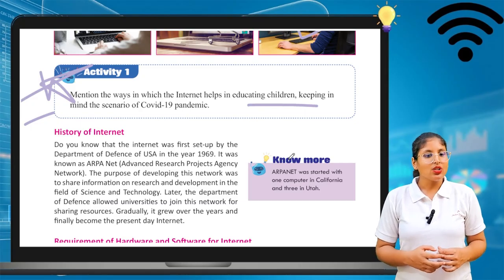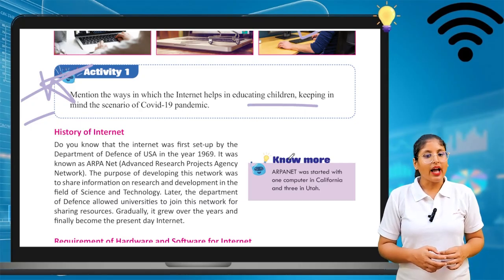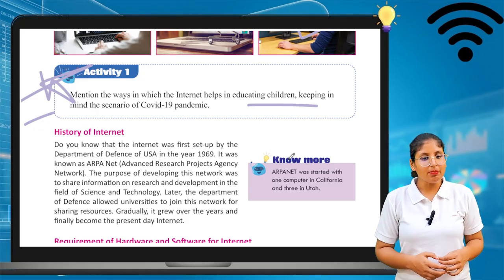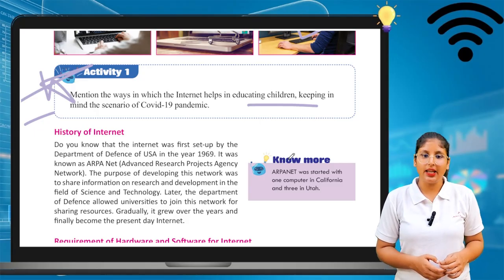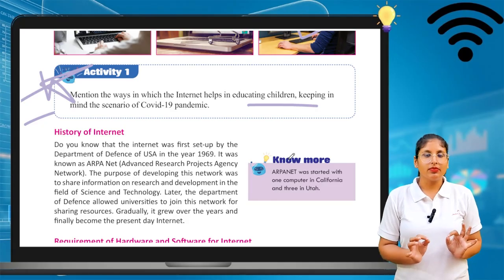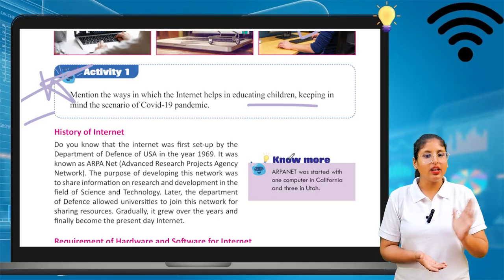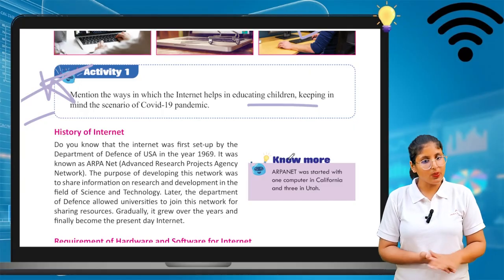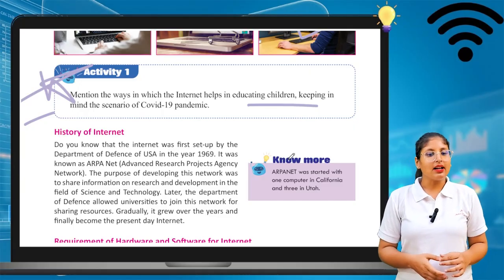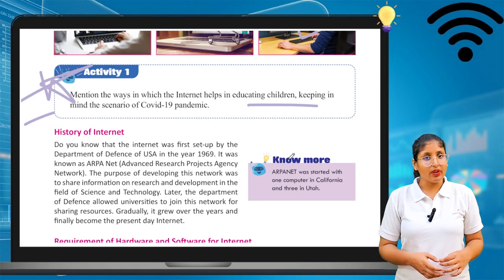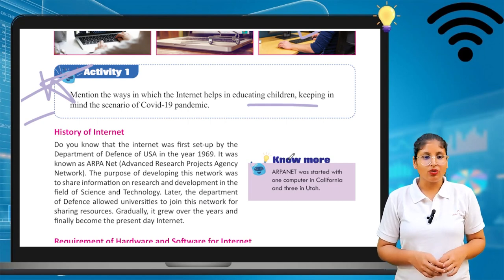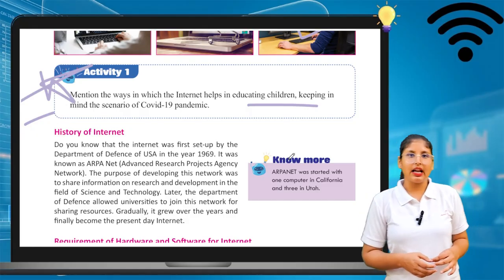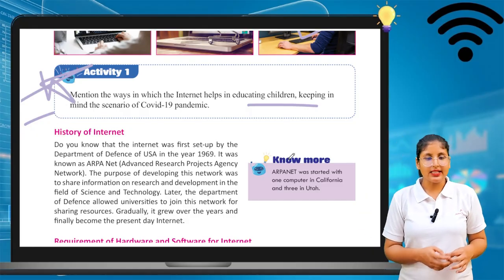Do you know that the internet was first set up by the Department of Defense of the US in the year 1969? This is the time when the internet was invented in the USA. It was known as ARPANET, or Advanced Research Project Agency Network.